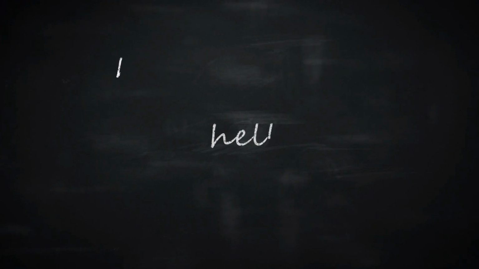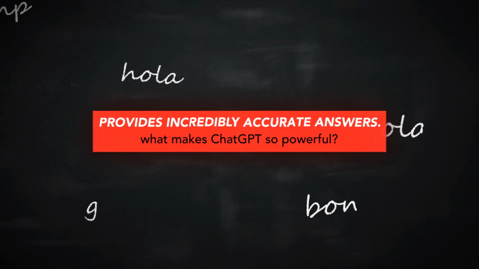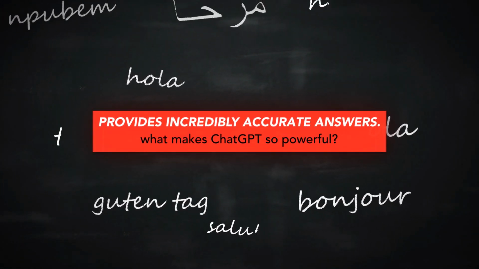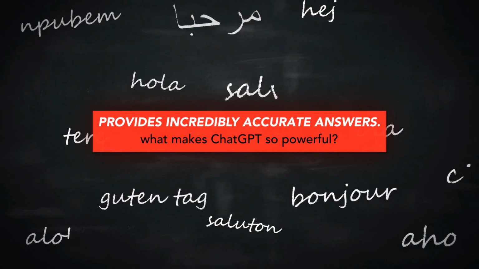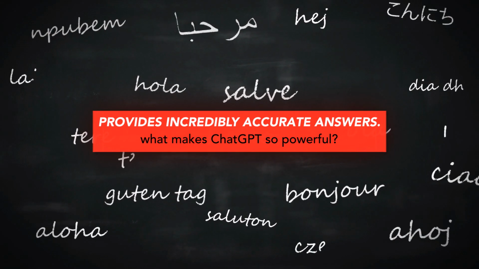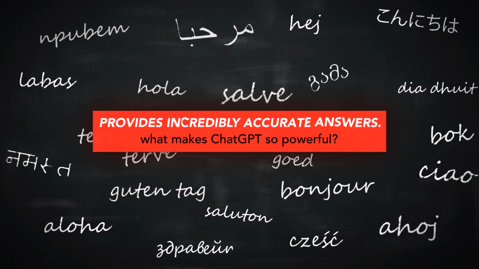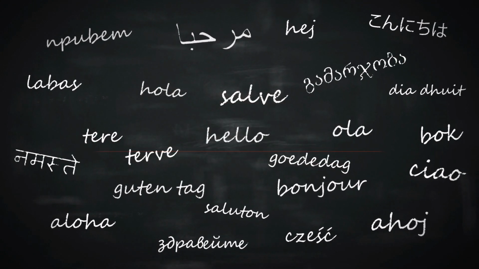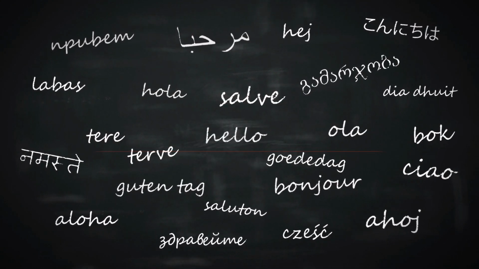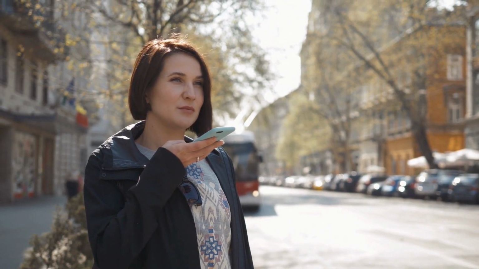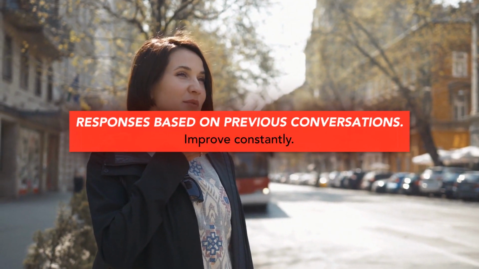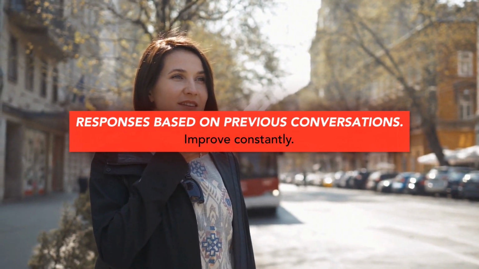So, ChatGPT was able to generate text that was not only accurate but also culturally and linguistically representative of the internet as a whole. But what makes it so powerful? It can understand the context and generate responses based on previous conversations. This means you can have natural and flowing conversations with ChatGPT, just like you would with a human.